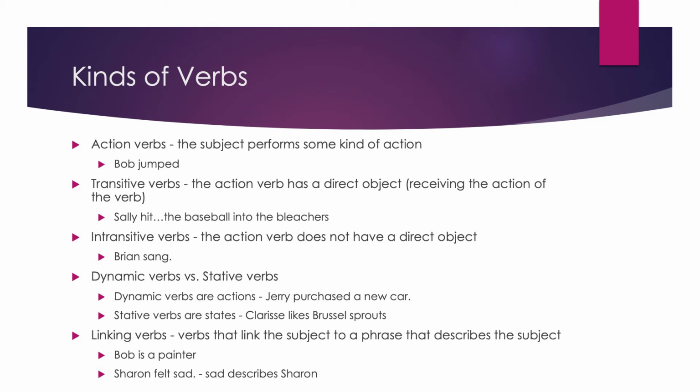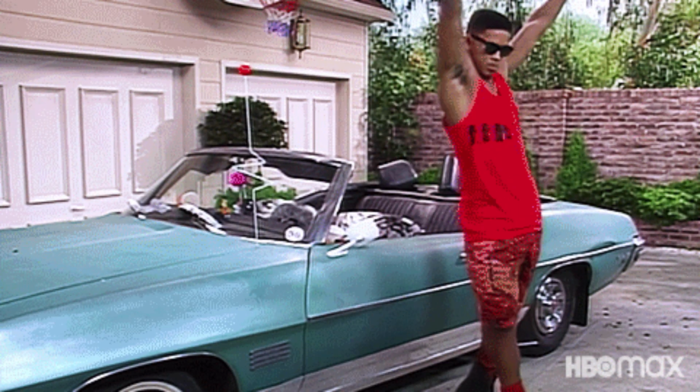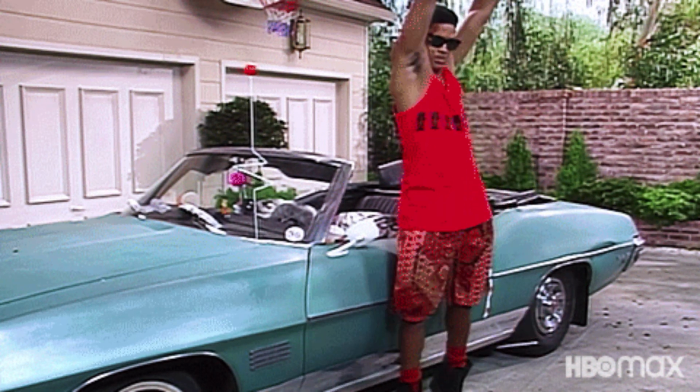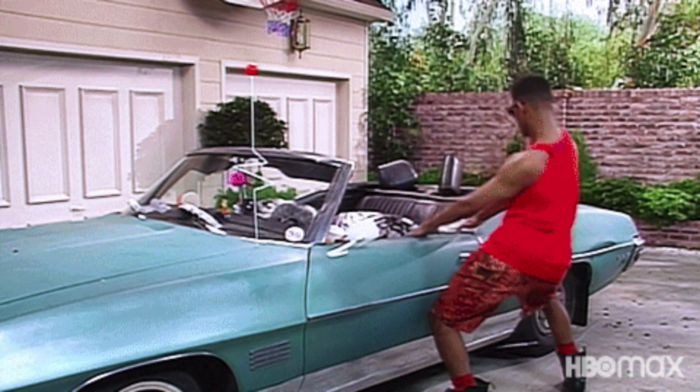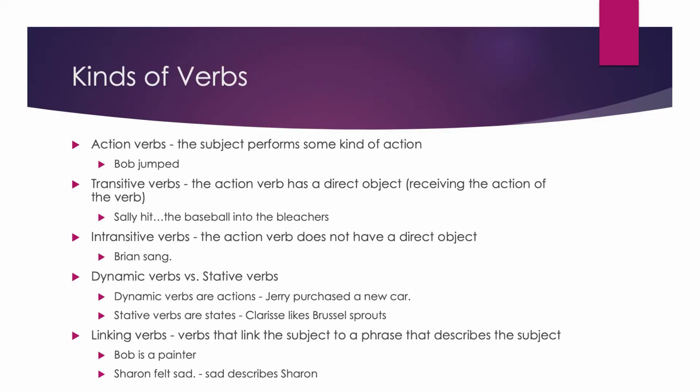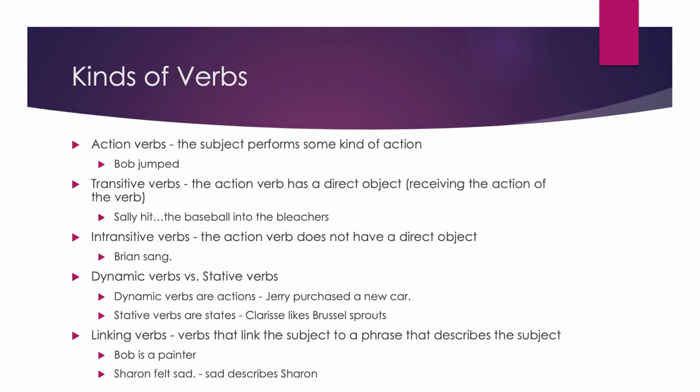One way of describing kinds of verbs is the difference between dynamic verbs, where action changes the condition, and stative, where the condition doesn't change. Dynamic verbs change a condition. "Jerry purchased a new car" is dynamic because Jerry transitions from a condition of not having the new car to having it. Stative, on the other hand, would be a verb like "Clarice likes Brussels sprouts," in which Clarice exists in a state of eating disgusting vegetables.